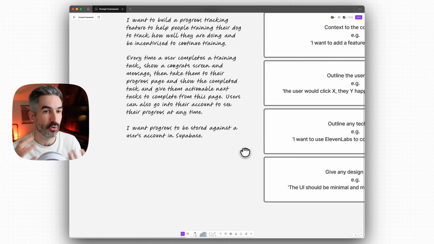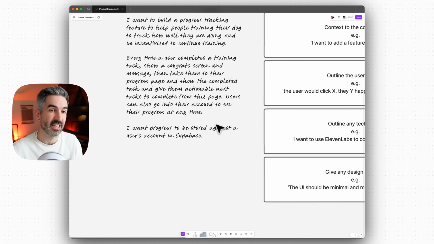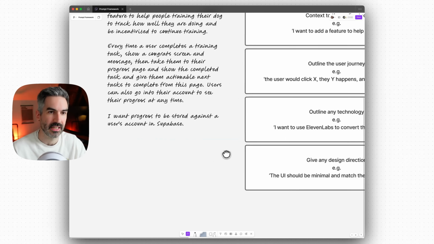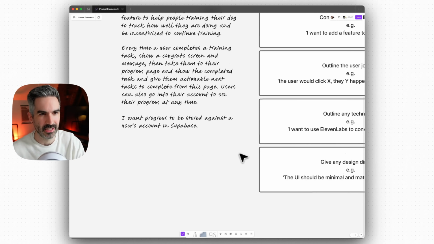Now, it probably would already figure this out if you just gave it a generic prompt. But this is going to tell it explicitly what to build, and this will help you reduce errors or issues that come up with things in your backend like databases and authentication. If you build a feature, the AI might not always get it right that it needs to attach that to a user in Supabase or create the right tables to store that information related to a user in the database. And so just prompting it that way can give it really clear and explicit instructions as to exactly what you want to use.